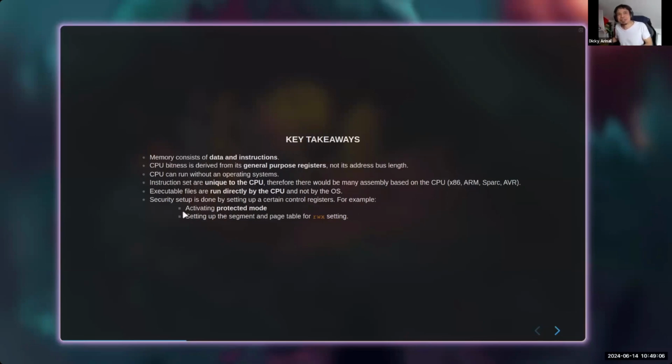But maybe one of the questions about how the CPU can run it directly is about security, right? If our instructions are executed directly by the CPU, then what if we are doing some kind of malicious instructions? The CPU doesn't know whether this is malicious or not, right? So that's why in x86 there is something called protected mode. The protected mode needs to be activated beforehand, and then it will be quite secure. Any kind of malicious code will be rejected by the CPU itself.